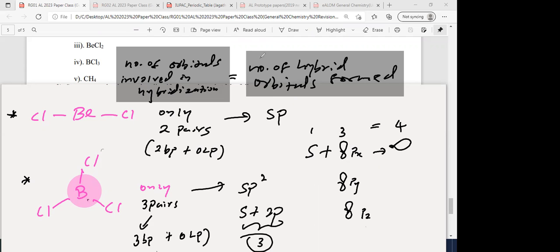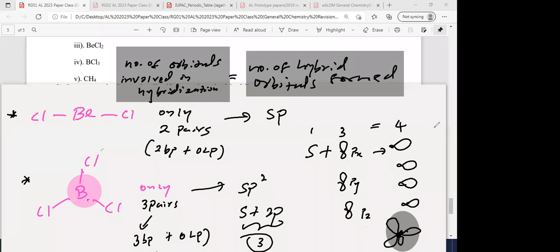Those 4 hybrid orbitals will be oriented in space to minimize their repulsion in a tetrahedral shape. If you attached 4 balloons, it will be positioned like this. This is called a tetrahedral arrangement. Is that clear?